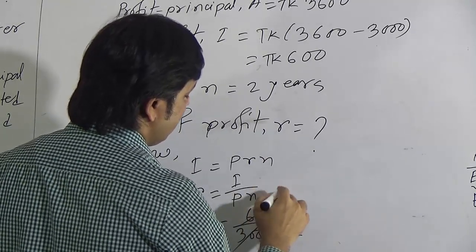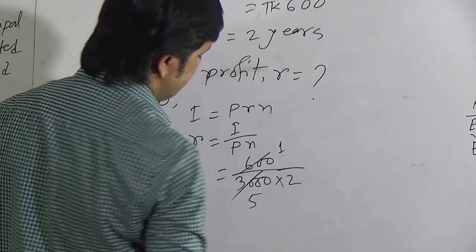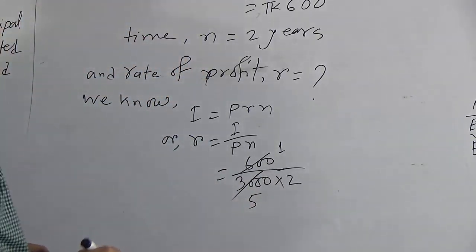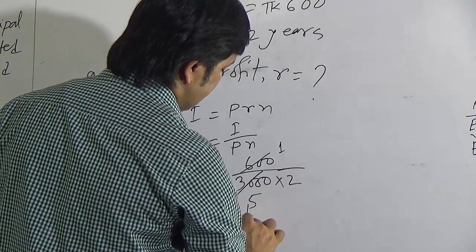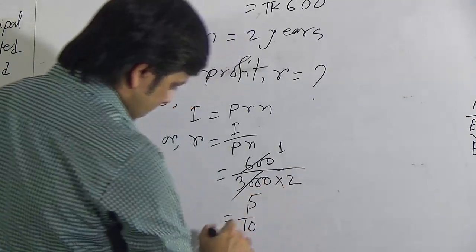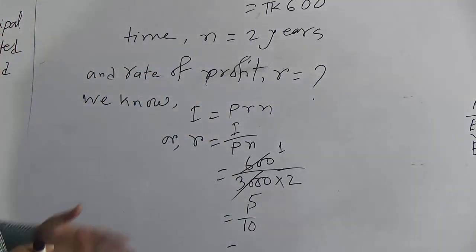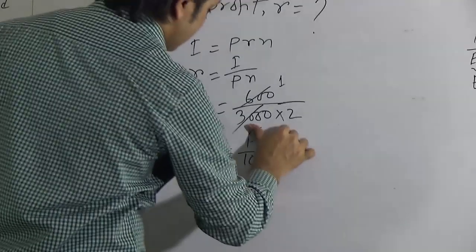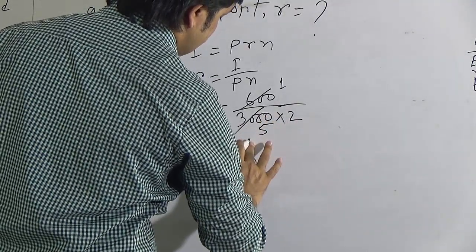What will we get here? We will get here 1 if we divide by 600, and if we divide 3000 by 600 we will get here 5, as 5 6s are 30. So we will get here 1 by 5 to the 10. If we convert this into percentage, what will you get here? As we need to determine the rate, we have to convert this into percentage.